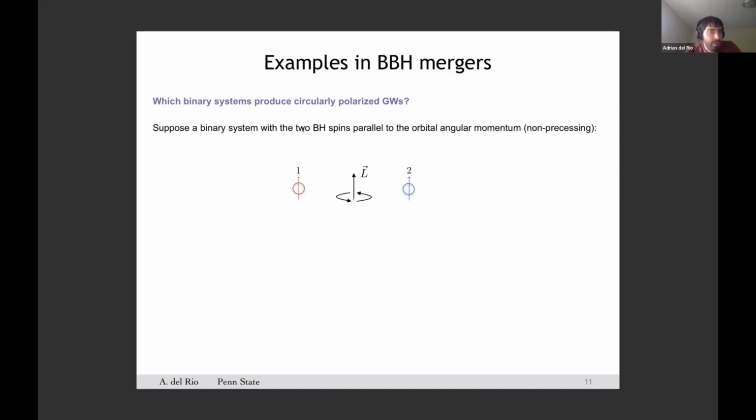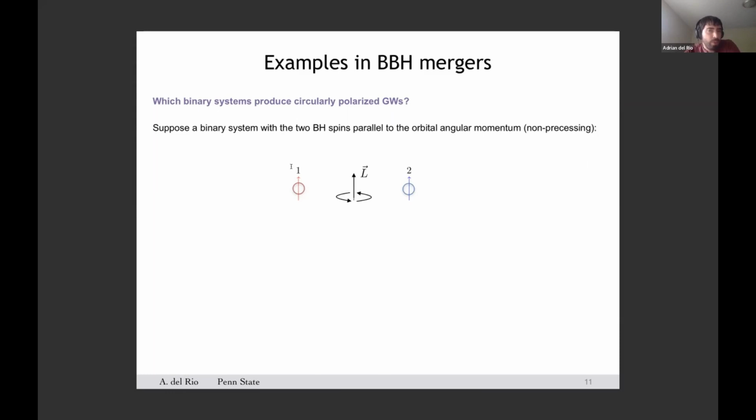So to answer this question, I will finish with this: let me suppose a binary black hole system in which the two spins of the two black holes are completely aligned with the orbital angular momentum. These are non-precessing systems, in that the two objects will always remain in the same plane during the entire evolution.